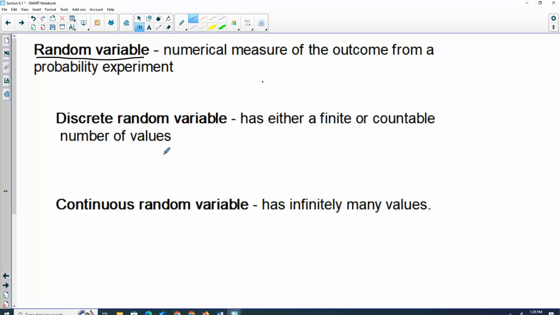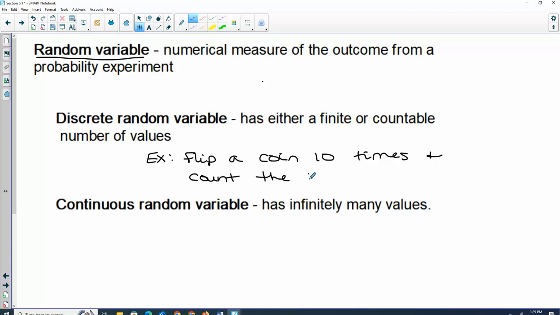For example, discrete might be: flip a coin 10 times and count the number of heads. I know I am only going to flip it 10 times, and then I'm going to stop.